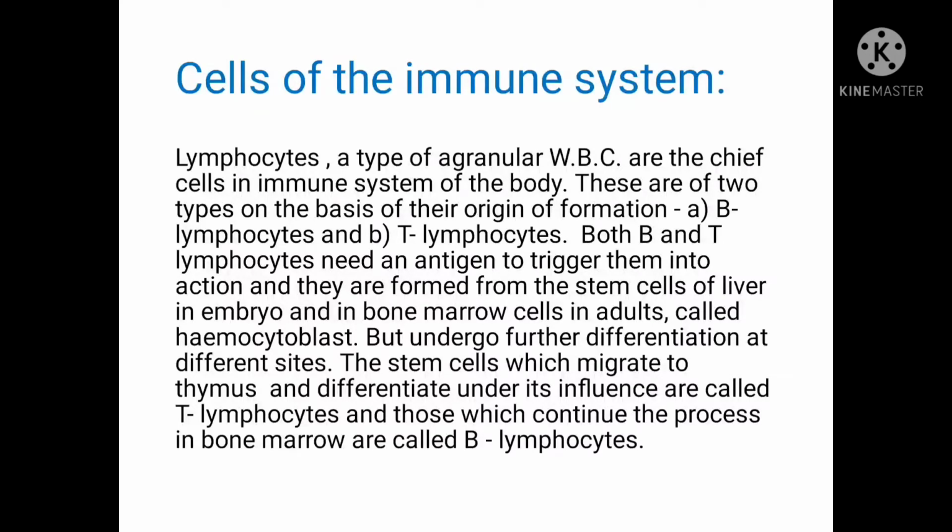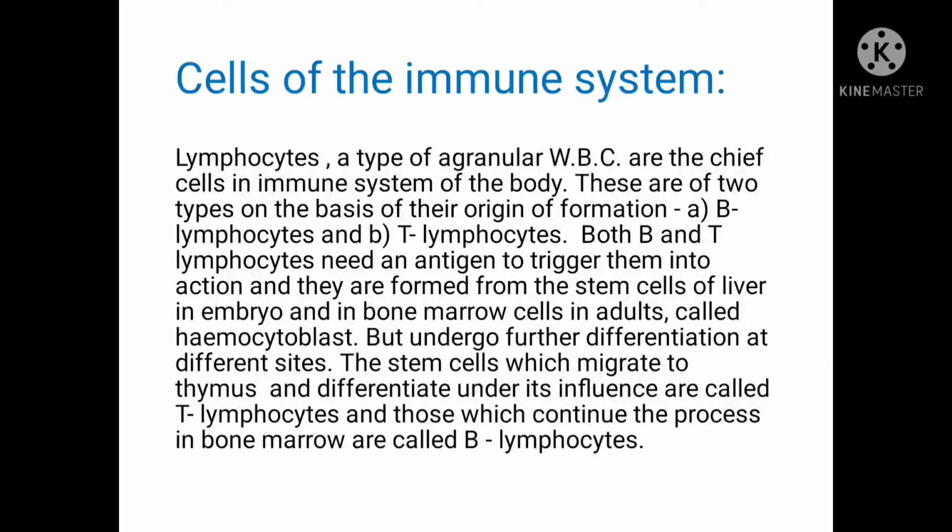Now we write about the cells of the immune system. Lymphocytes, a type of agranular WBC, that means white blood corpuscle, are the chief cells in the immune system of the body. These are of two types on the basis of their origin of formation: B lymphocytes and T lymphocytes.